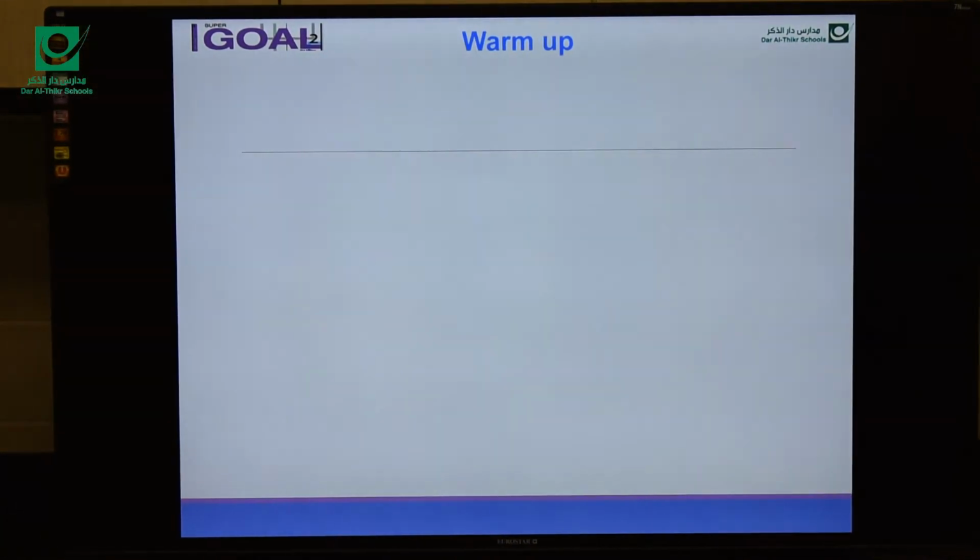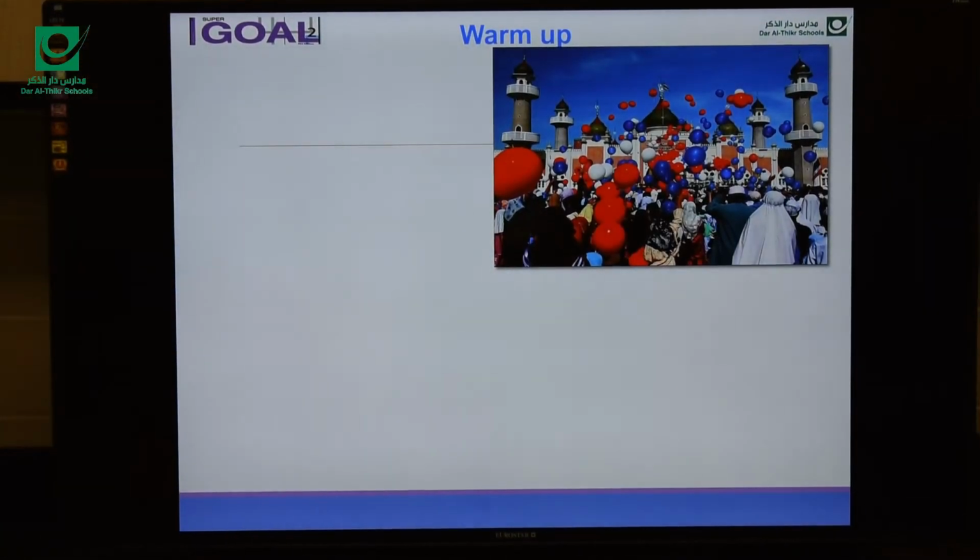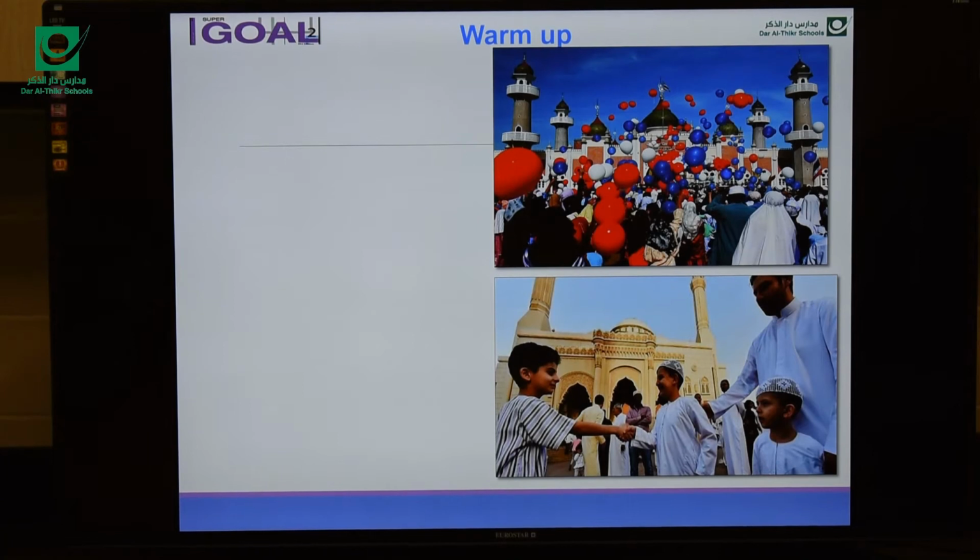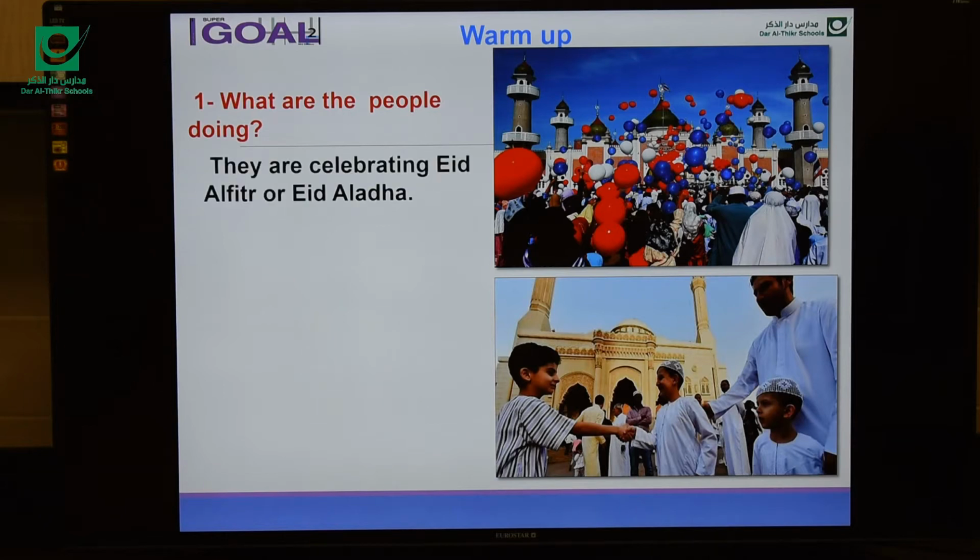Okay. This is a warm-up activity, as you can see. What can you see in the pictures here? We can see celebrations. People celebrate maybe Eid al-Adha or Eid al-Fitr. They are happy, as you can see. So, they are celebrating Eid al-Fitr or Eid al-Adha.